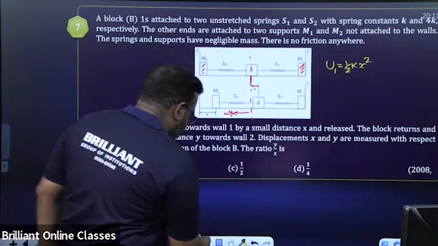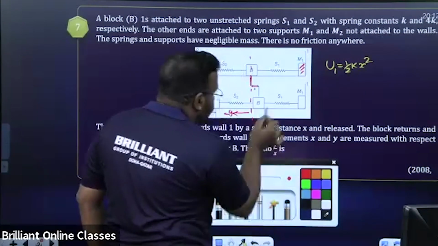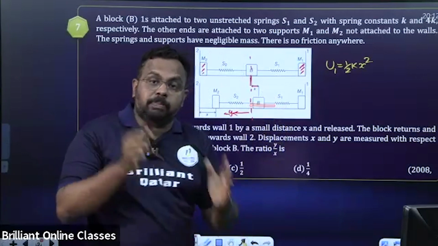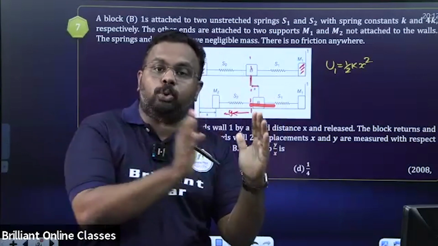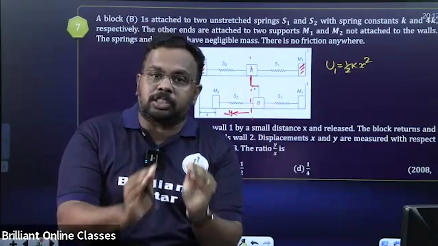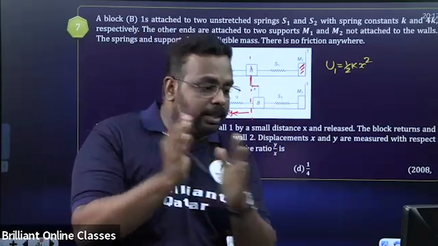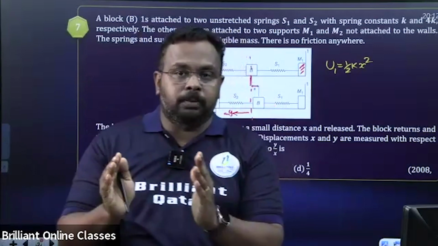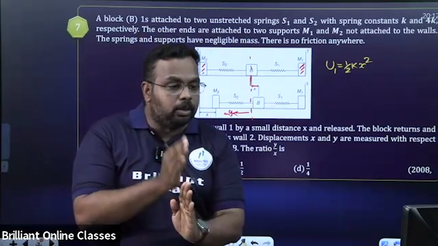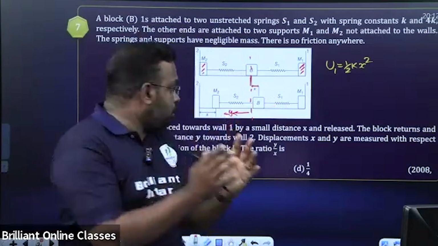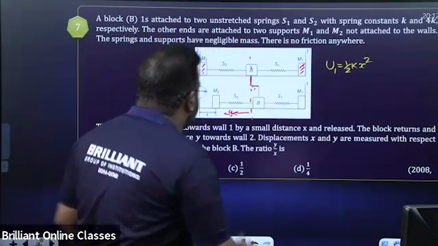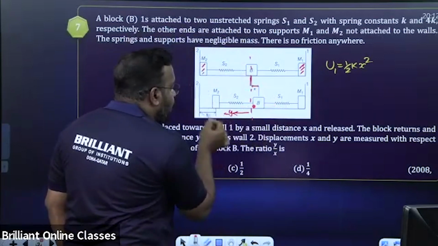Now, after that, we are releasing it. Be careful. When we are releasing the system, this block B will come back to its initial position. That means the spring S1 will be coming back to its normal unstretched position. What will be its energy when it is coming back to the unstretched position? Zero. But according to the law of conservation of energy, the energy that spring S1 already had will be transferred to the other spring. What will happen as a result?